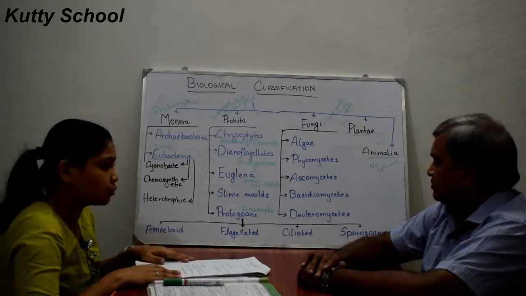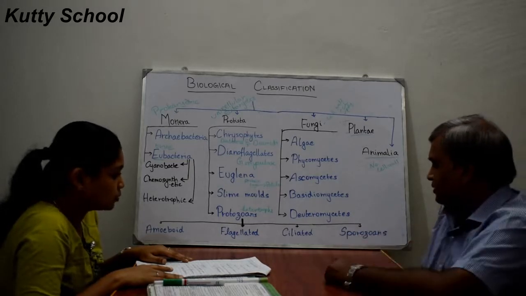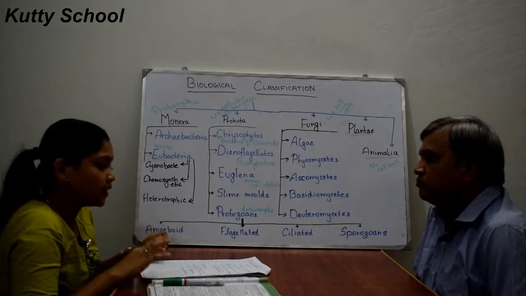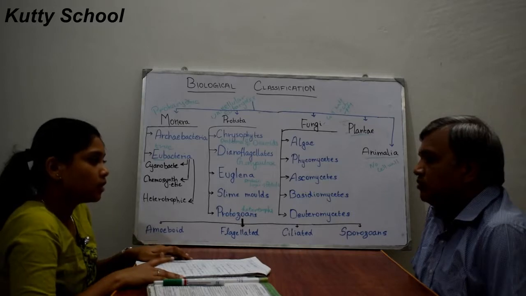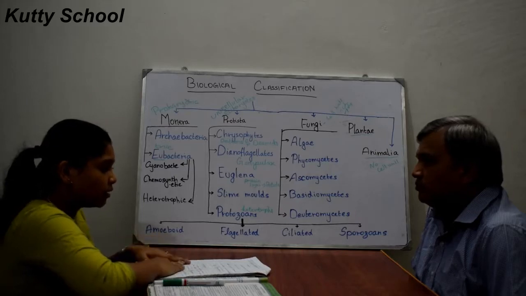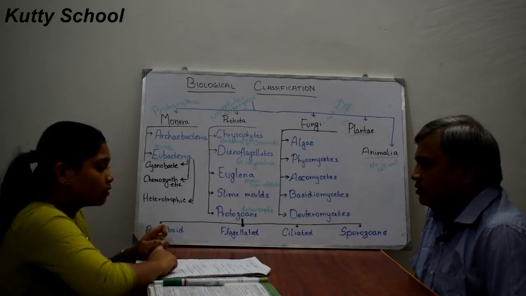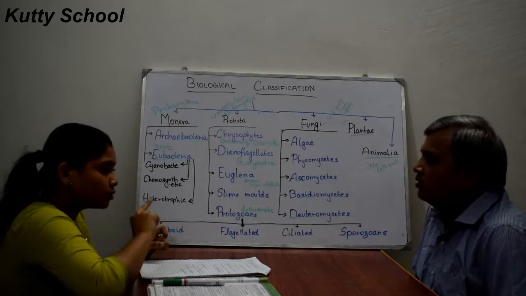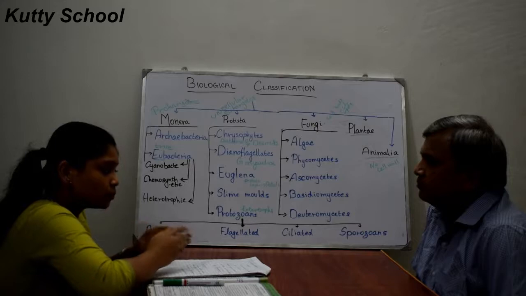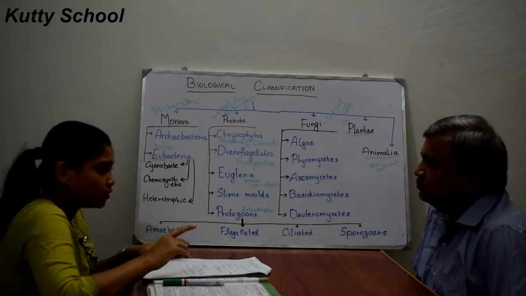So next we will see about sporozoans. Sporozoans are organisms which have an infectious spore-like stage in their life cycle. After the fission of the sporozoan, it will have an infectious stage. It will infect other organisms in that spore-like stage. After reproduction, firstly spores will appear, right? Those spores will infect other organisms. Therefore it is known as sporozoans.